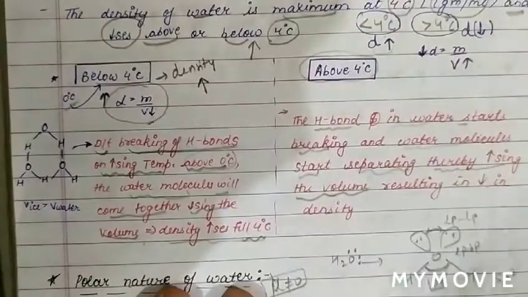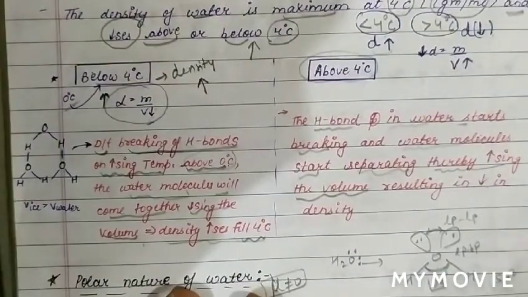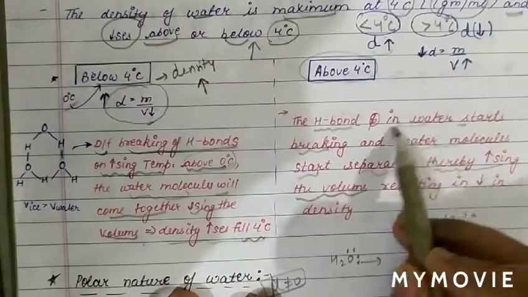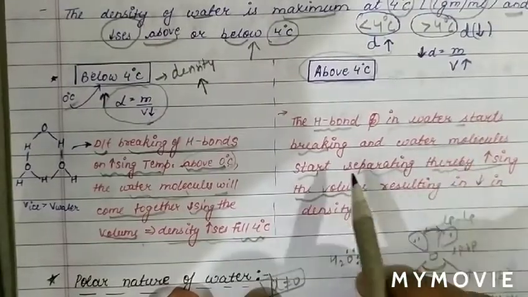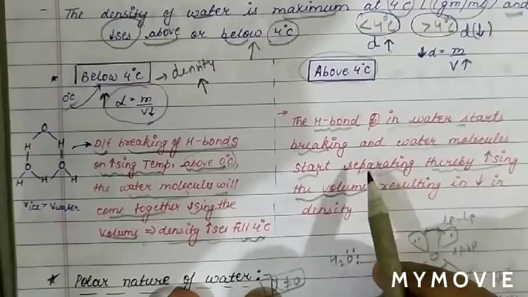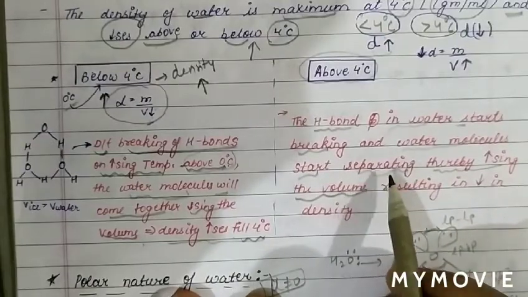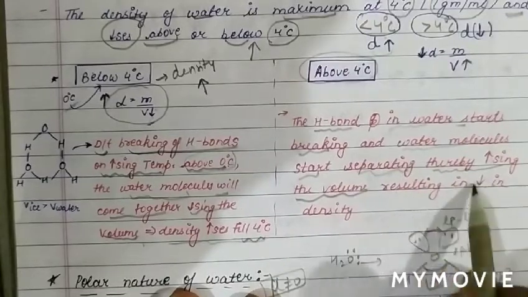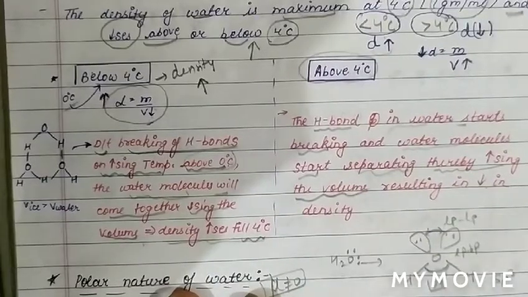Now above 4 degrees Celsius, again there is breaking of hydrogen bonds and the water molecules start separating from each other, increasing the volume again and hence decreasing the density.